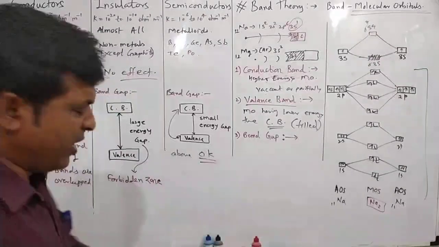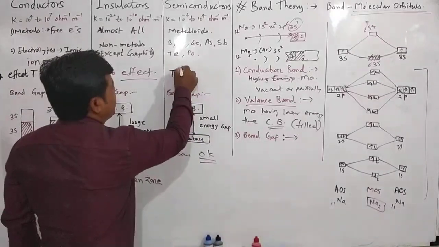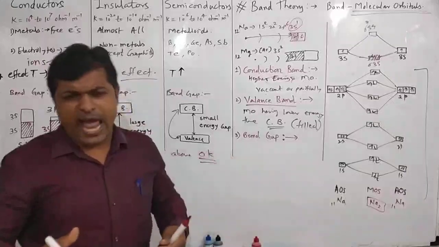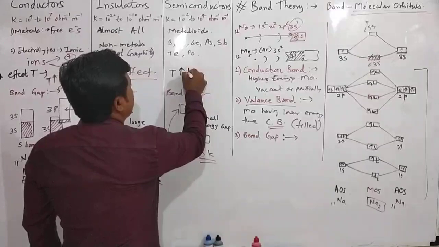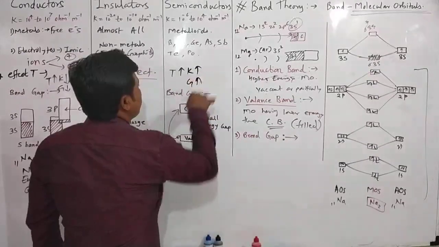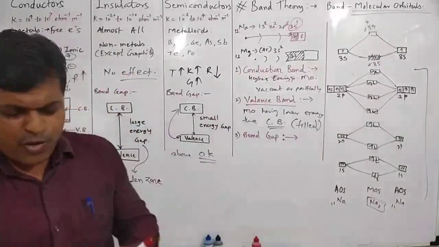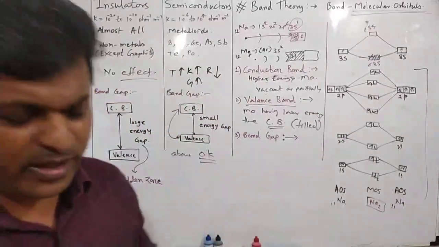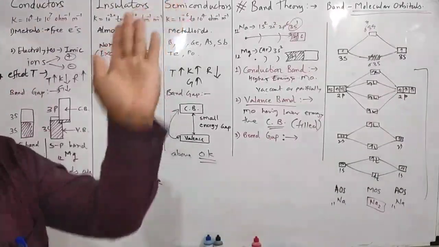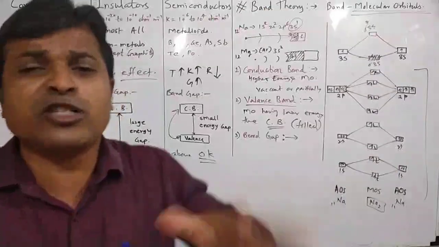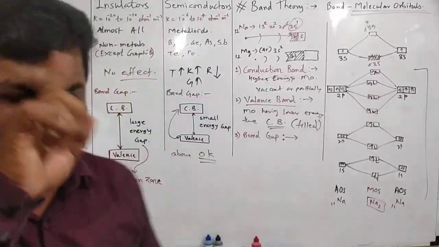What about the semiconductors? If temperature increases, the semiconductor absorbs heat energy from the surroundings. Temperature increases, conductivity or conductance increases, resistivity decreases. Why do we observe this in case of semiconductors? In case of metals, as temperature increases, conductivity decreases and resistance increases because of vibrations of metal cations, and metal cations are called kernels.